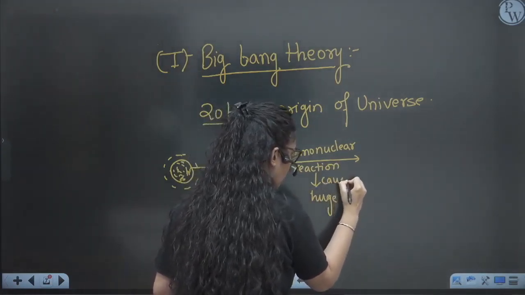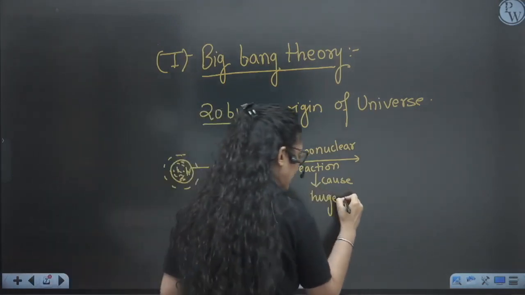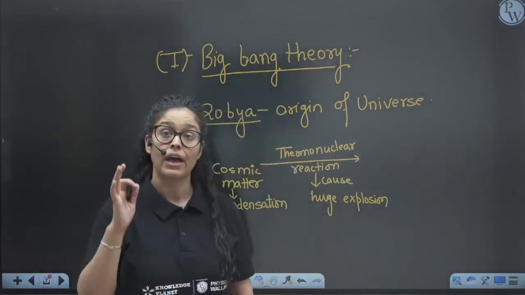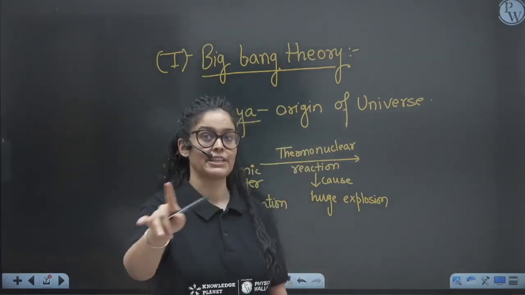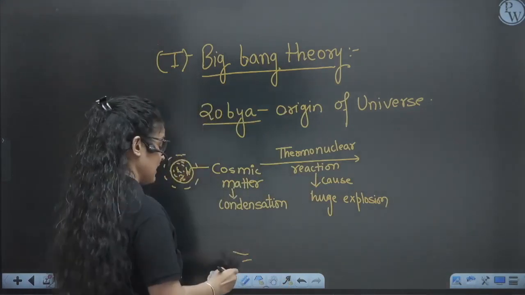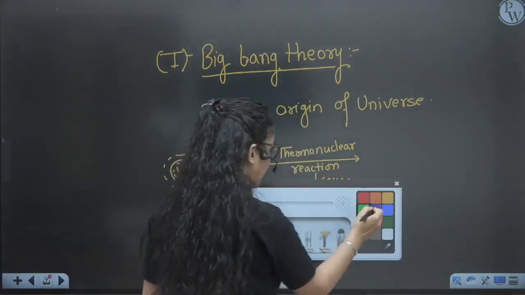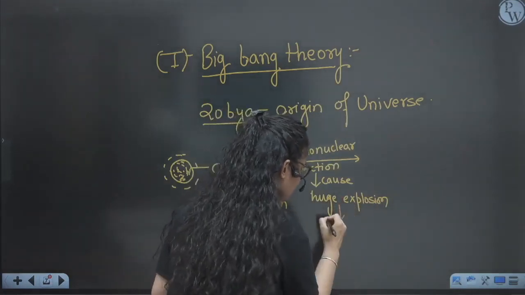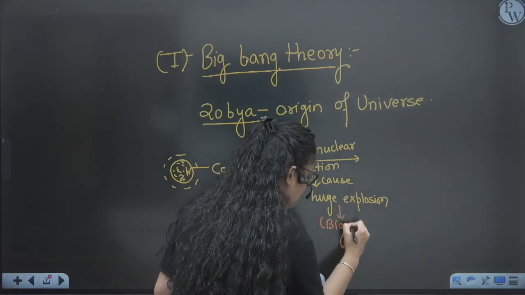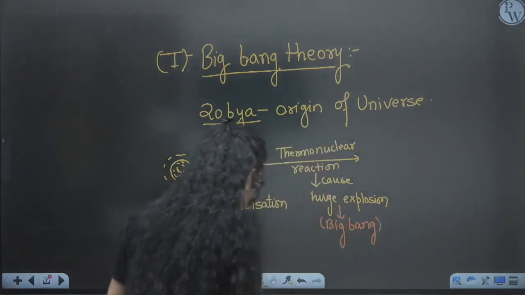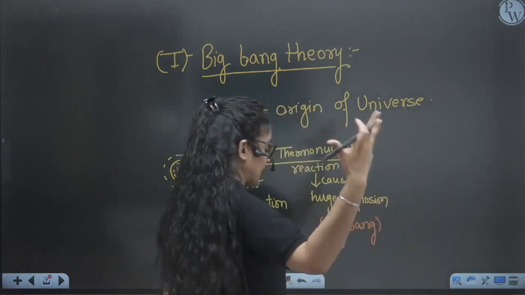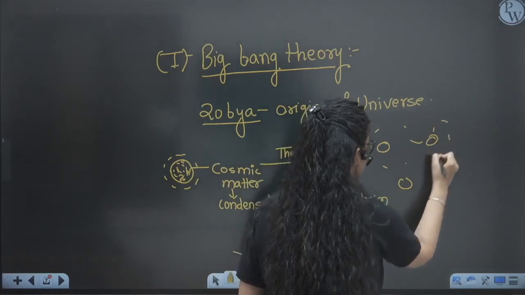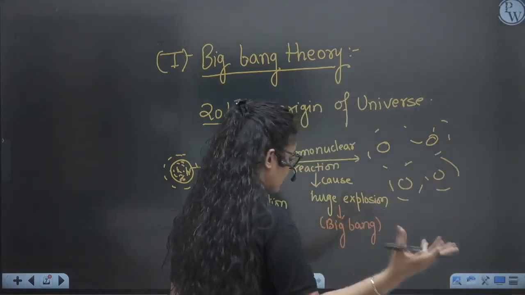This reaction caused a huge explosion in the cosmic matter, that you cannot even imagine at the physical level. It was that huge. So when it exploded, what happened because of that? This is known as the Big Bang. Big Bang means a big blast. And because of this huge explosion, all the things got scattered. All the particles and matter got scattered, right?